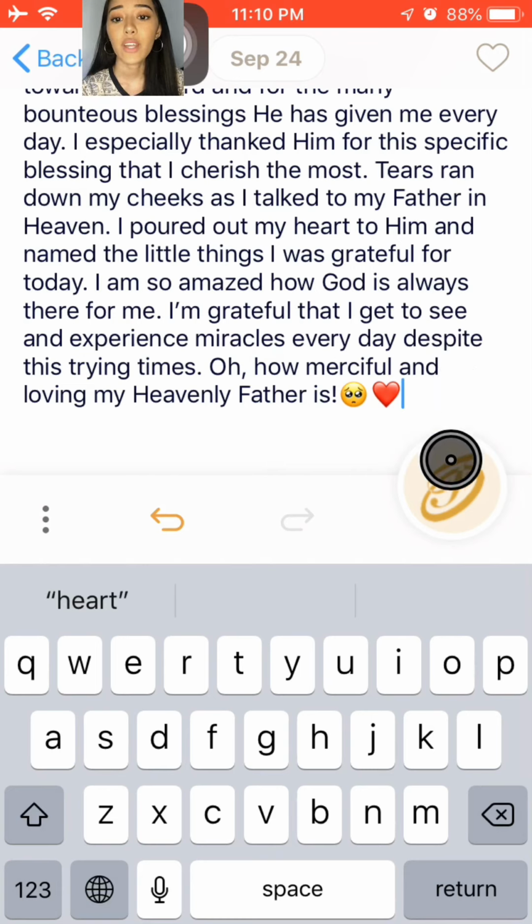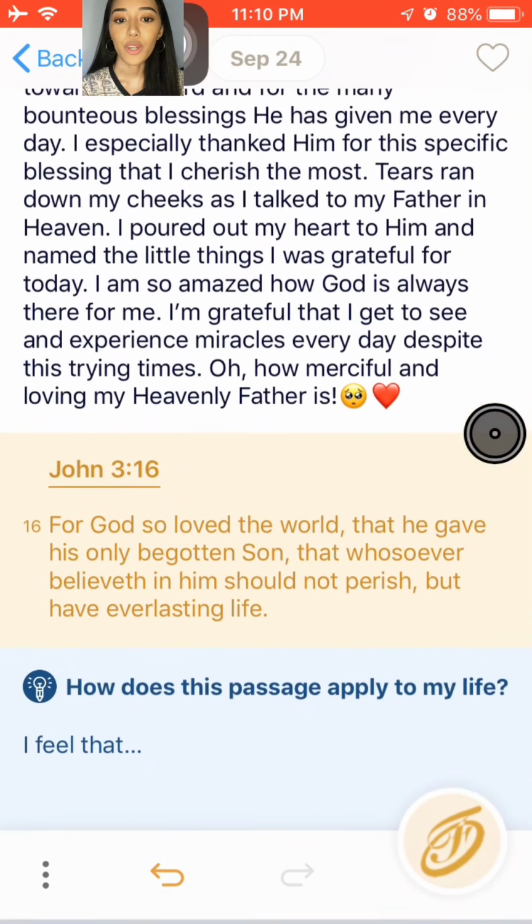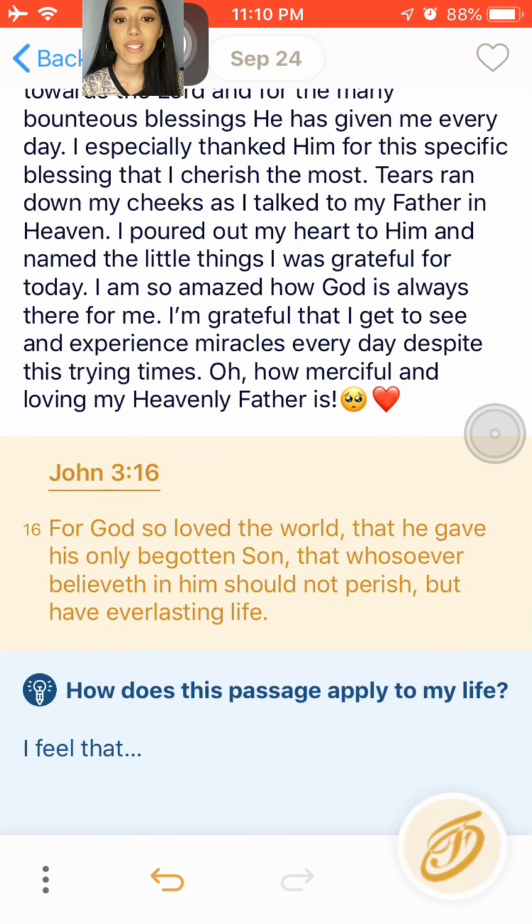So after you write your title, just click the Faithful logo and you will be led to a scripture verse, John chapter 3, verse 16. For God so loved the world that He gave His only begotten Son, that whosoever believeth in Him should not perish but have everlasting life. Ooh, this is perfect for my entry.